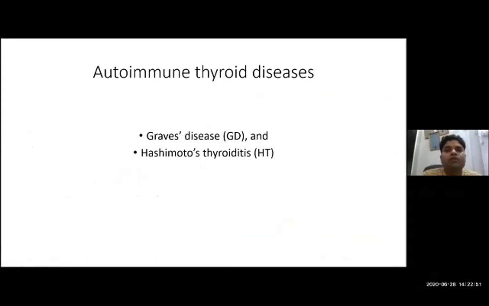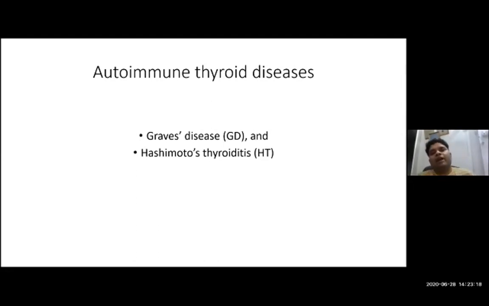One thing to notice: the enlargement of thyroid in autoimmune thyroiditis is most of the time diffuse. Means the whole thyroid gland tends to enlarge, because the autoimmune process goes on in the whole thyroid parenchyma, not at a single point. So you usually get a completely enlarged thyroid gland.